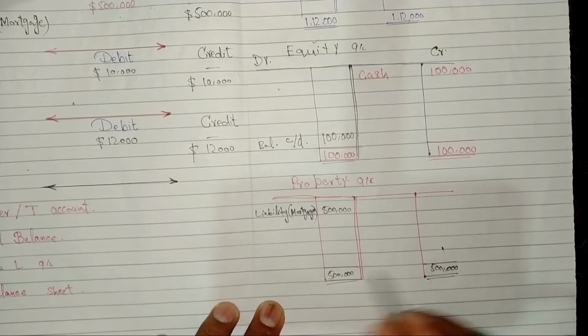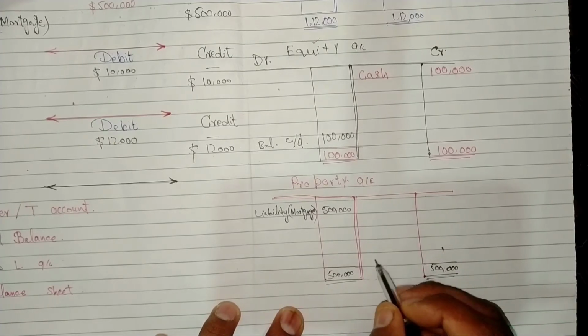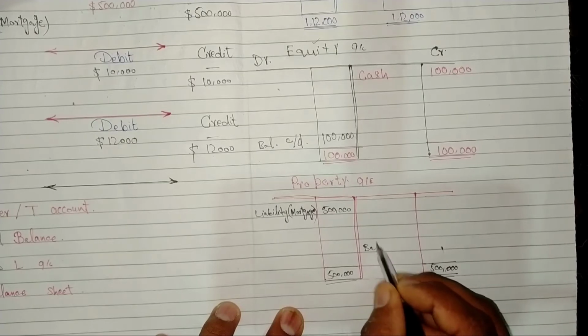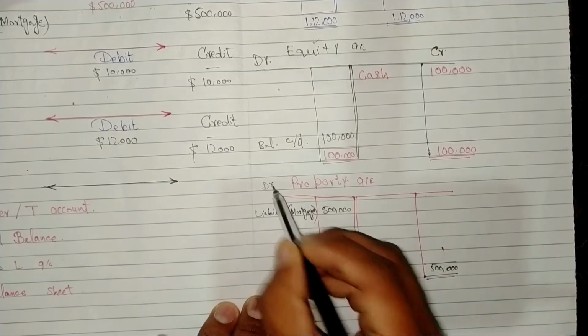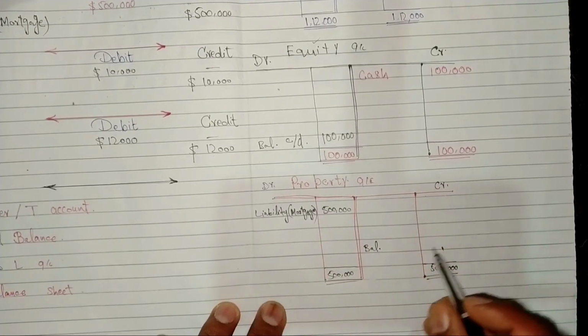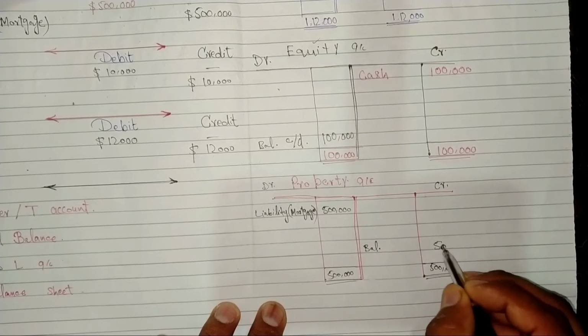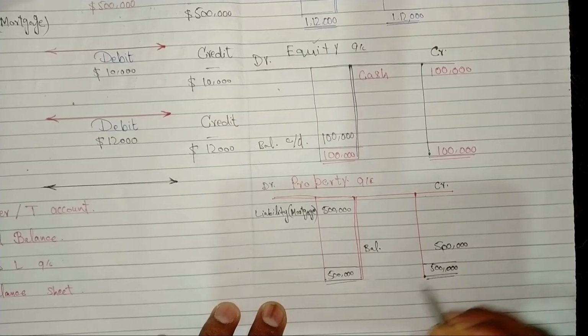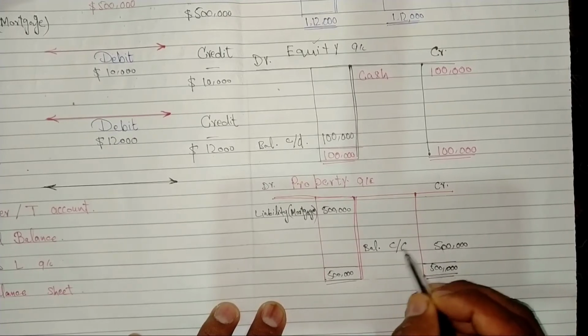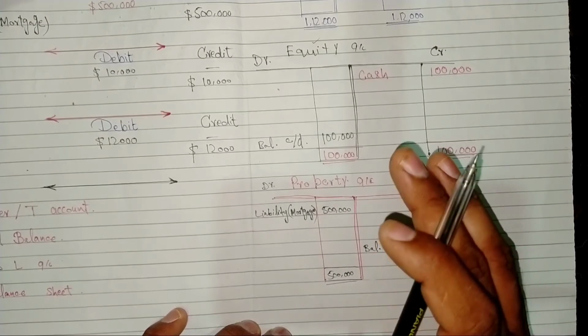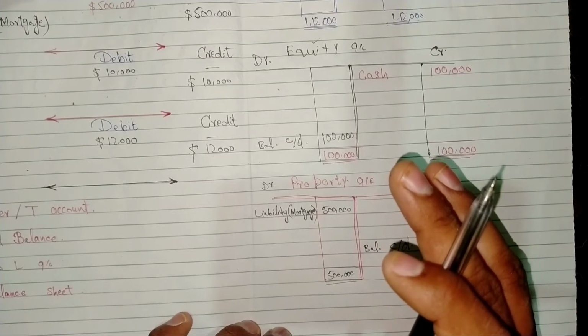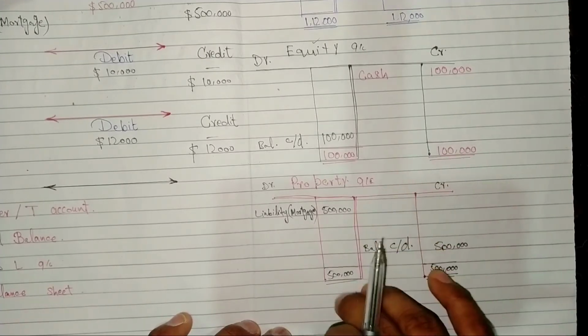The carried forward balance will be on credit side, which is $500,000. Balance carry forward. The ledger or T account of property account has been completed.